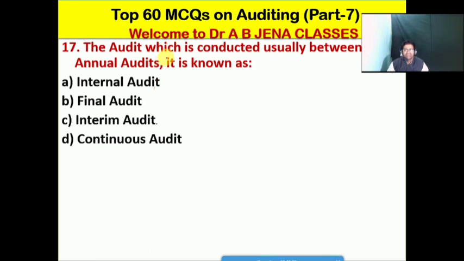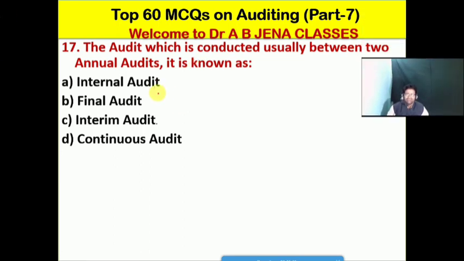So next MCQ: the audit which is conducted usually between two annual audits, it is known as, or it is called what? A, internal audit; B, final audit; C, interim audit; D, continuous audit. Friends, C is the right option for this MCQ. The audit which is conducted usually between two annual audits is known as interim audit.